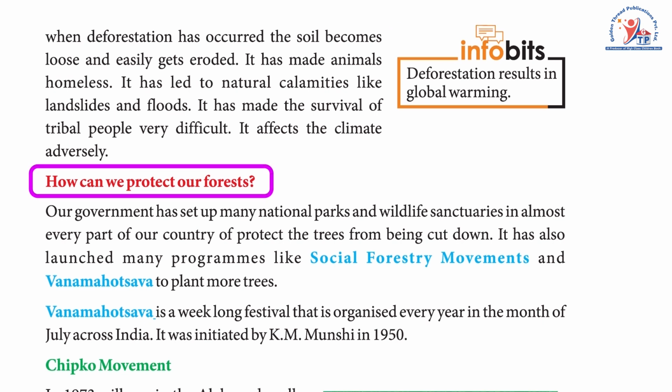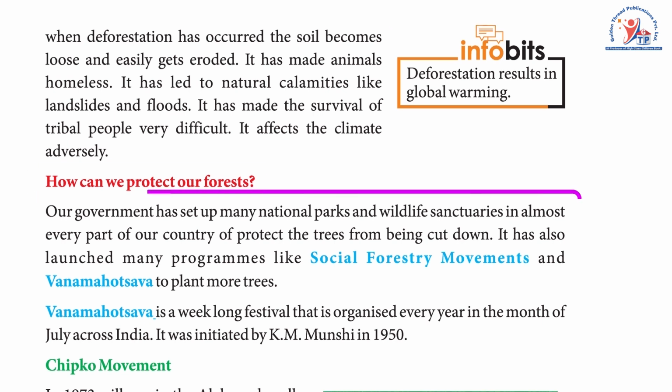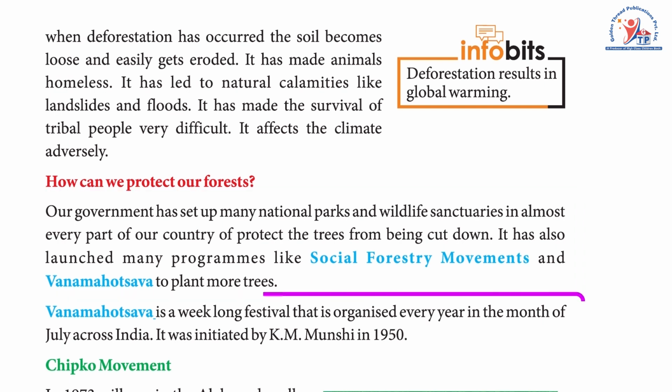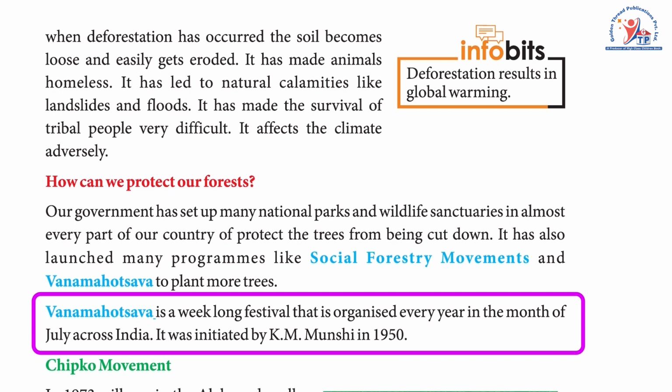How can we protect our forests? Our government has set up many national parks and wildlife sanctuaries in almost every part of our country to protect the trees from being cut down. It has also launched many programs like social forestry movements and Van Mahotsava to plant more trees. Van Mahotsava is a week-long festival that is organized every year in the month of July across India.